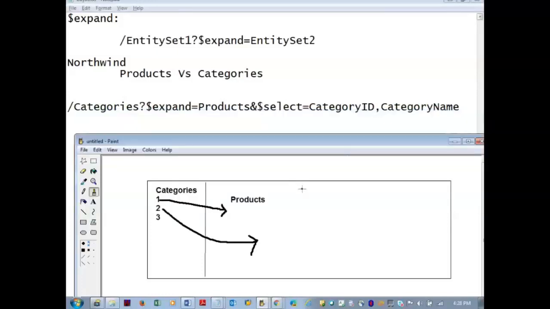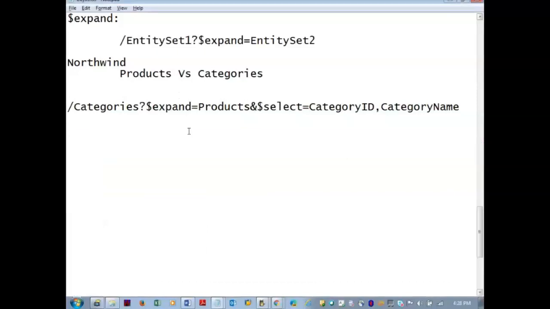Any idea what this template is? Master details. So the expand query is used in building the master details template. We can make use of the master details template for this purpose, because the underlying query which is created by the framework internally is $expand. So here in the Northwind, there are two separate entity sets. They're outside. Now within the entity set, we can see that example with the SAP services.